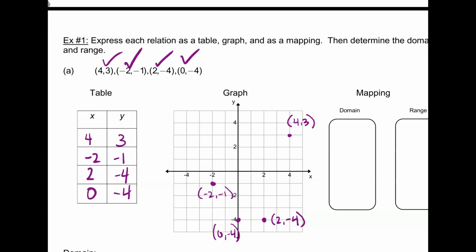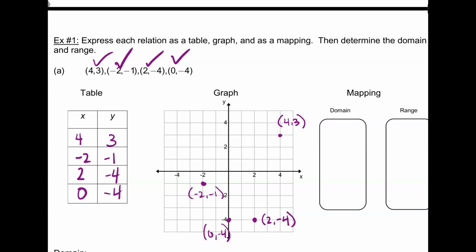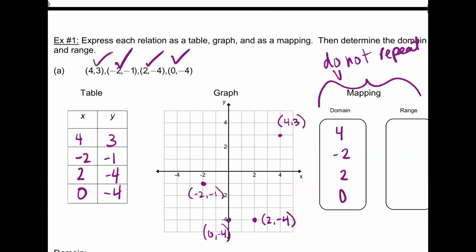All right. So let's go ahead and let's map. All the x values I have are 4, -2, 2, and 0. Those are my domain. Those are my x values. And the important part when you are mapping, you have to know you do not repeat values in each column.